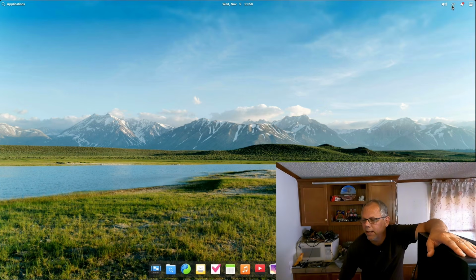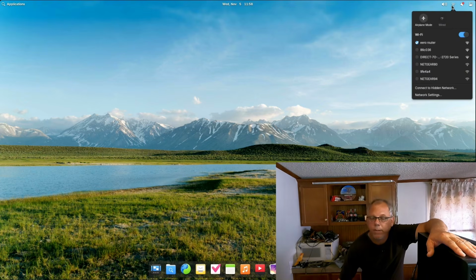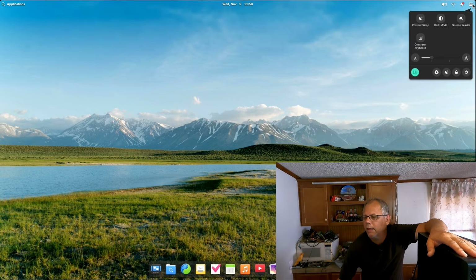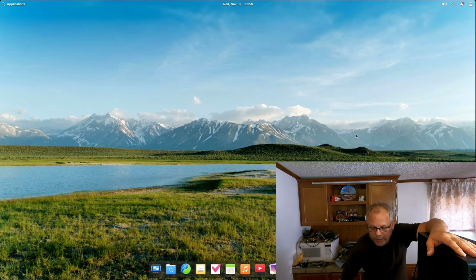You've seen how I connected to the Wi-Fi network right up here on the top right-hand corner. If you have wired, then obviously you'll see your wired connection there. That's your notifications. You can actually turn on Do Not Disturb if you want to. And then this says it's a screen reader, dark mode, power sleep. So it's just telling me all the settings that we have in there.